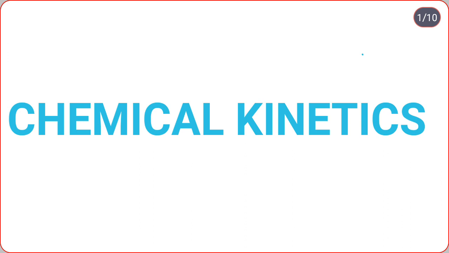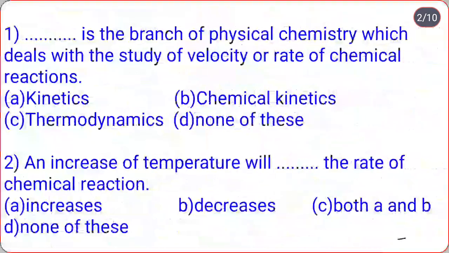So let us start multiple choice questions from topic chemical kinetics. Here we see first question. Dash dash is the branch of physical chemistry which deals with the study of velocity or rate of chemical reactions. Option A kinetics, B chemical kinetics, C thermodynamics, D none of these. So correct option is option B, that is chemical kinetics is the branch of physical chemistry which deals with the study of velocity or rate of chemical reaction.